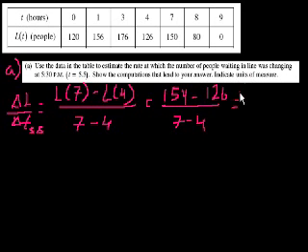If I have 24 plus 26 is 50, so it's equal to 28, right? If this was 2 less, it would be 30, right? So it's 28. And 7 minus 4 is 3. So you could say that the average rate of change is 28 over 3, or you could write that as 9 1/3. And they want us to indicate units of measure.